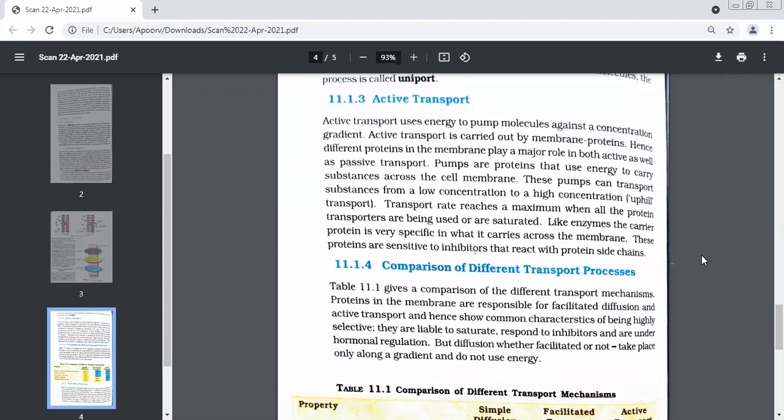Who will tell me why they are highly selective? I just explained it to you. Quickly, ma'am. So that they do not carry inhibitors. Very good, so that they cannot carry inhibitors.